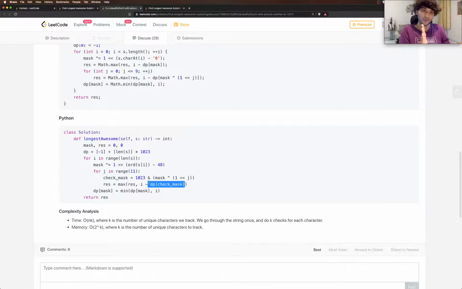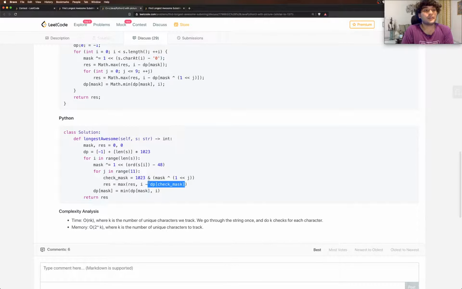So if it has not occurred, then this would be negative, and we start with the result as 0, so it is never going to take a negative value. So if and only if it has occurred in the past, then it is going to do this: it takes this place, subtracts the past place, and updates res with it if it's greater than the previous value stored in res.